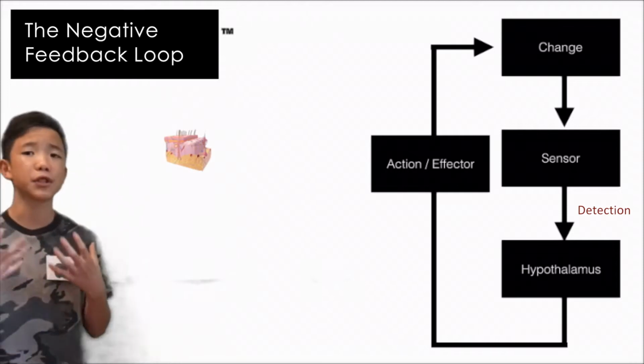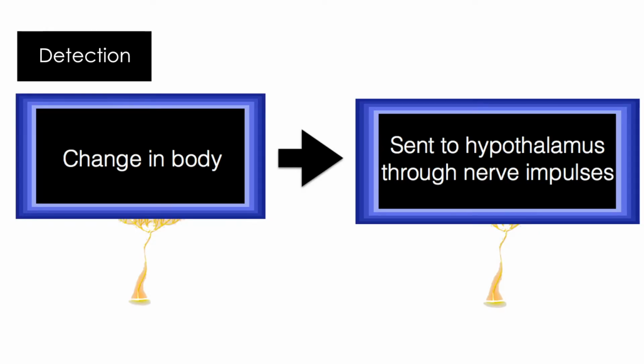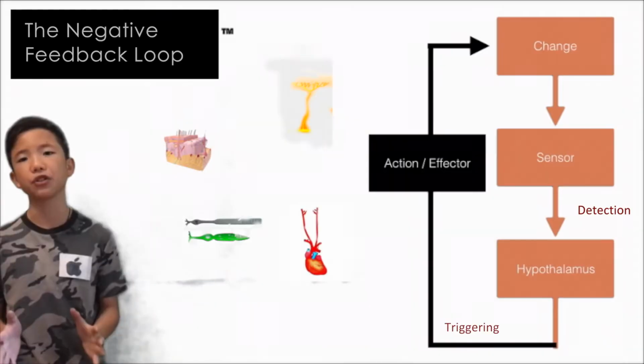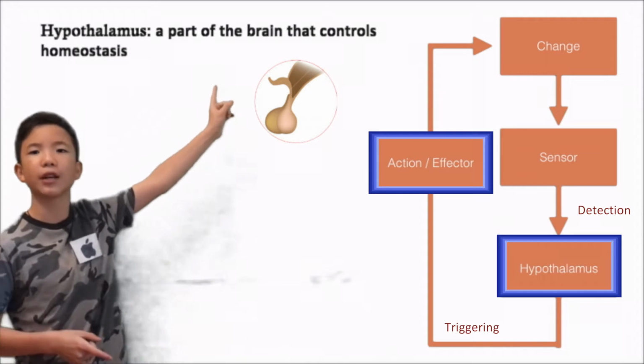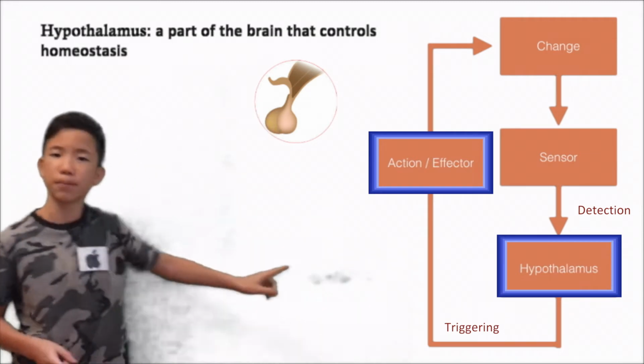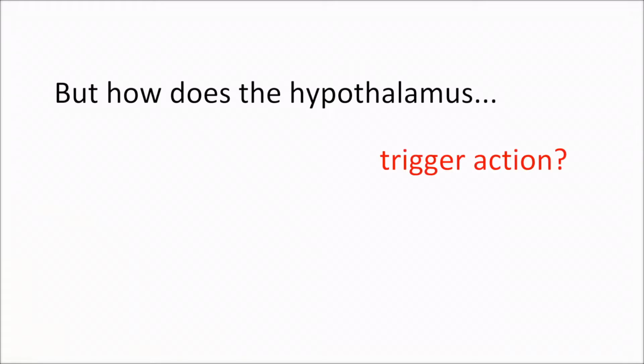Homeostasis is regulated by a negative feedback loop. In this loop, a sensory receptor in the body detects a change in the environment and sends a nerve impulse to the hypothalamus detailing this change. After assessing the situation, the hypothalamus will create an action plan to bring the factor affected by the change back to its set point. But how does the hypothalamus trigger action?